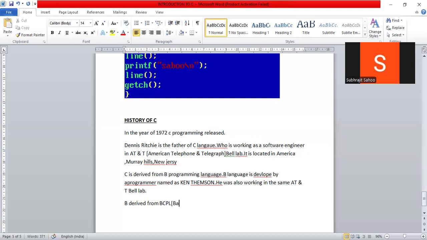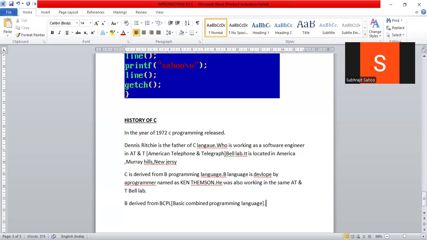Basic Combined Programming Language, right? But actually, it was a failure model. This programming language, just like B and C programming, did not work so effectively. So it is a failure model.